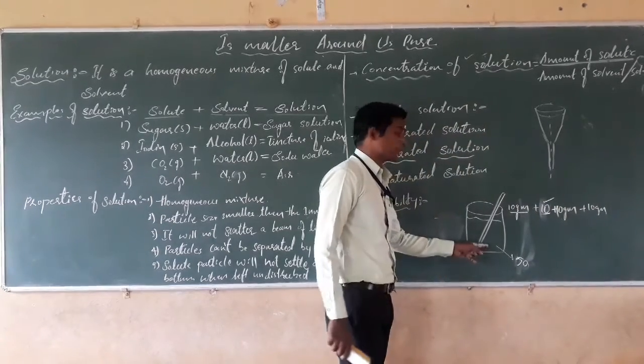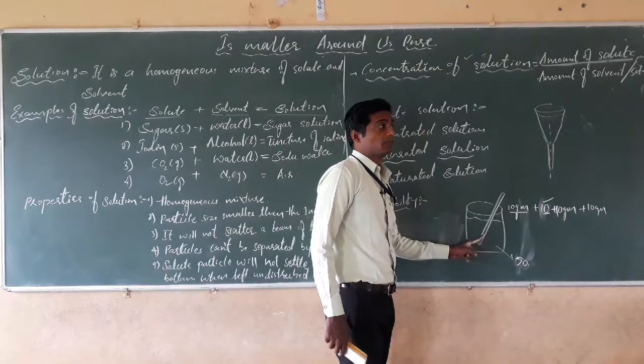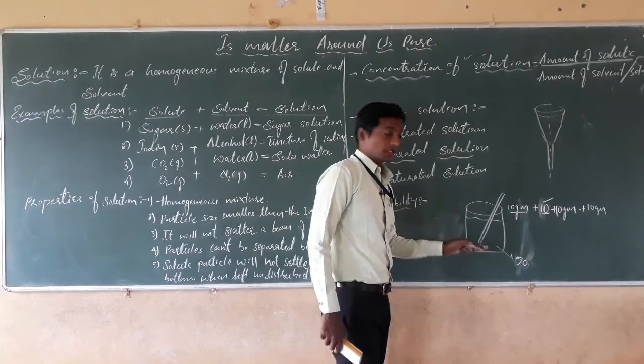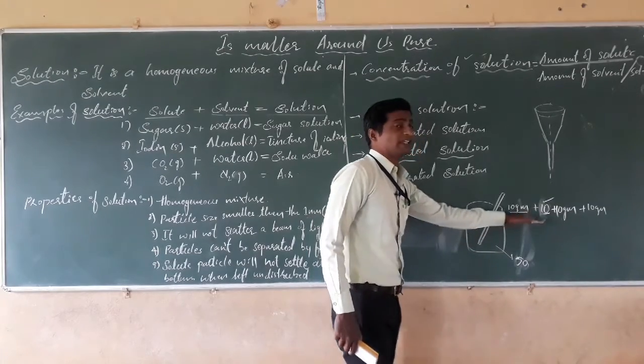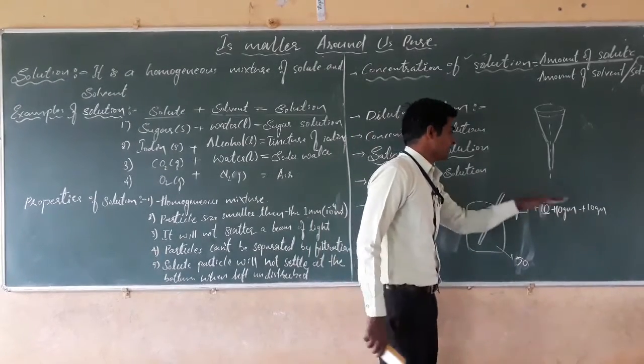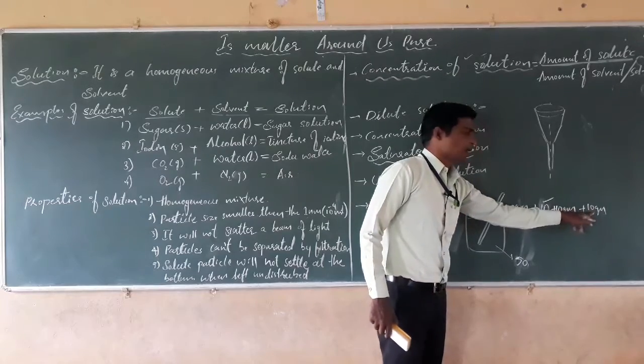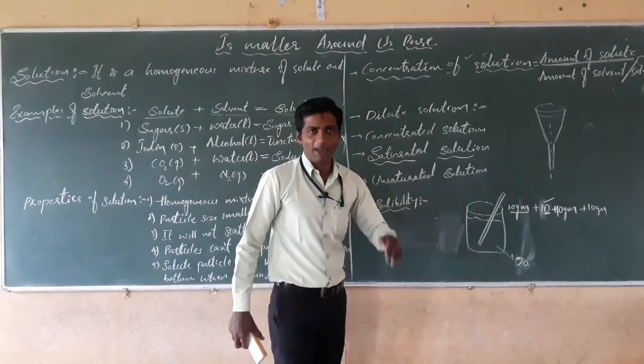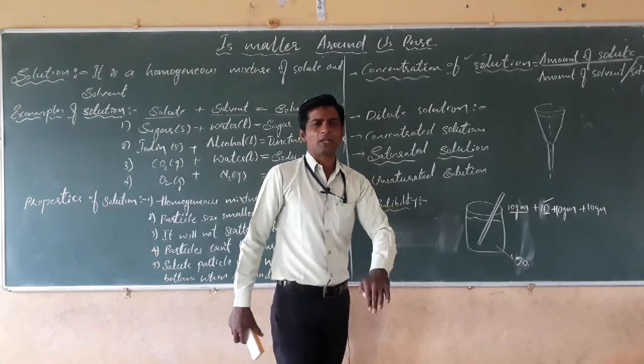Then the water present in the beaker will not dissolve the sugar. It means its capacity is over. Its capacity to dissolve the further amount of solute that we have added is complete at a given temperature, at room temperature.